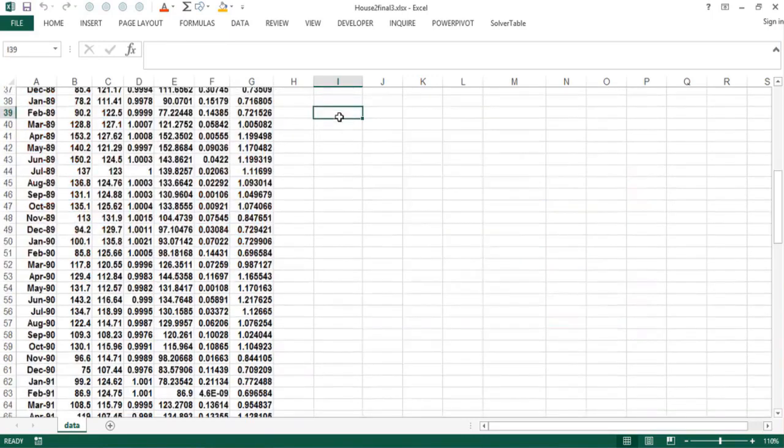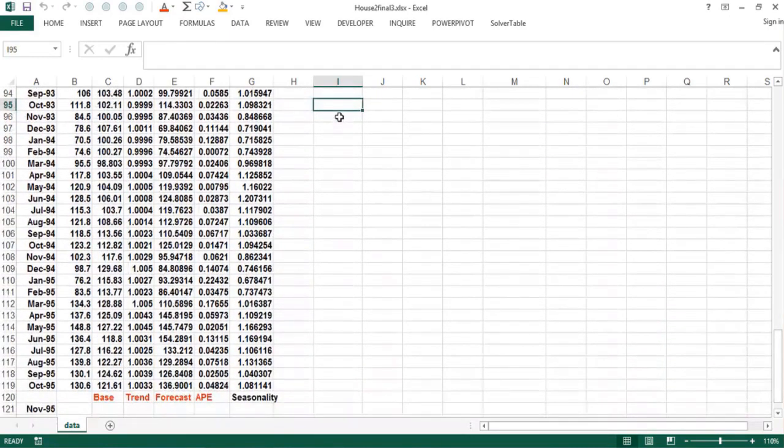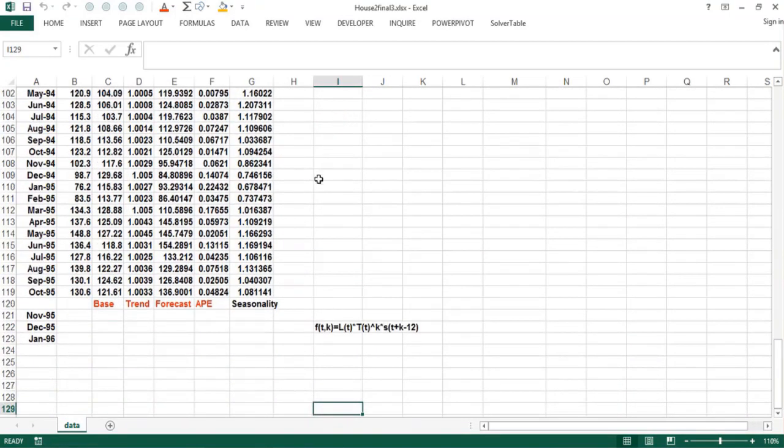Now, to close this out, let's figure out how we would forecast the next 3 months. I don't even like to look at this formula, but here it is. November is 1 month ahead, December is 2 months ahead, January is 3 months ahead. So if you wanted to forecast November, you would take the base at the end of October, that's right here, with dollar signs, because you're going to use that base in the next few months.